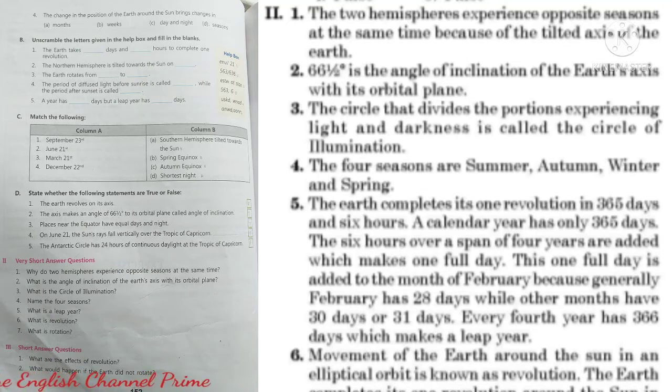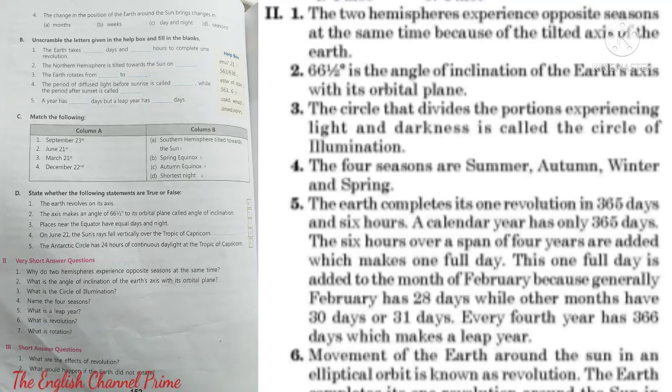So second question, what is the angle of inclination of the earth's axis with its orbital plane? With its orbital plane, 66 degrees is the angle of inclination of the earth's axis. To the vertical, it is 23 degrees. Now third question, what is the circle of illumination? Answer. The circle that divides the portions experiencing light and darkness is called the circle of illumination.